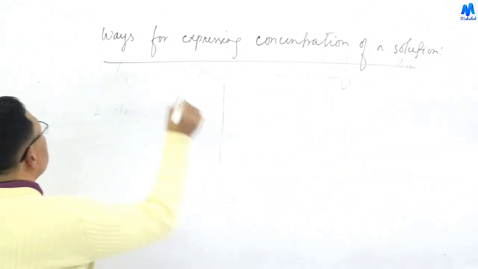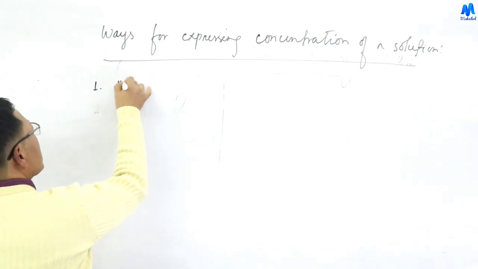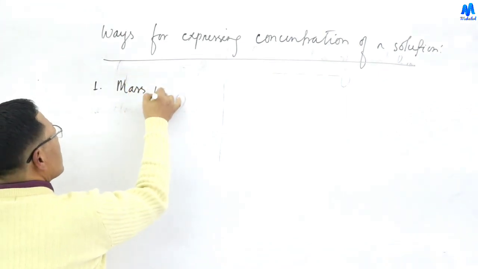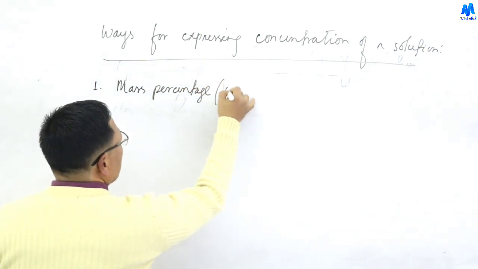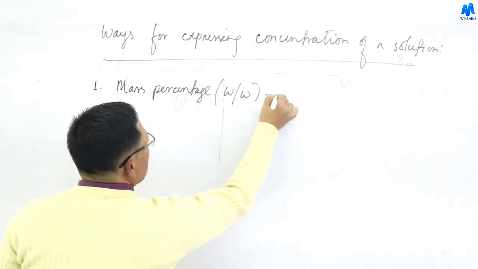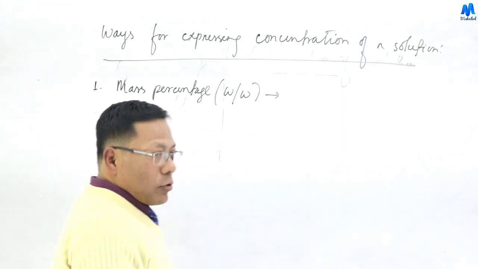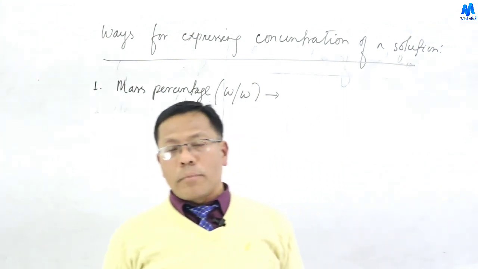Number 1, the mass percentage. Mass percentage is also called W by W. With both the solute and the solvent we take mass.